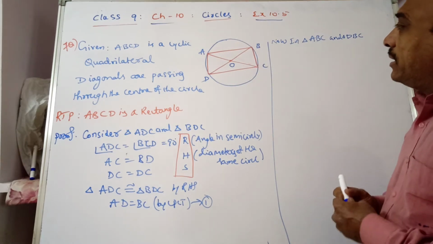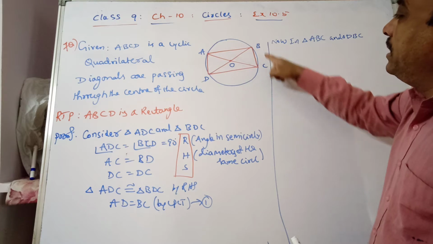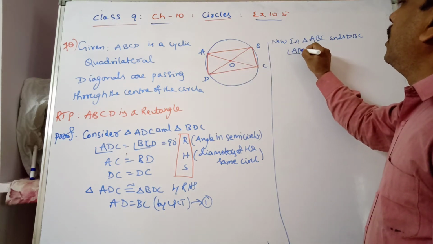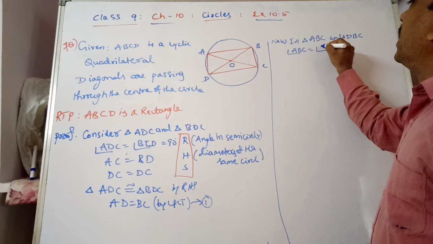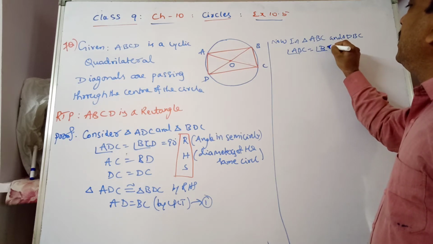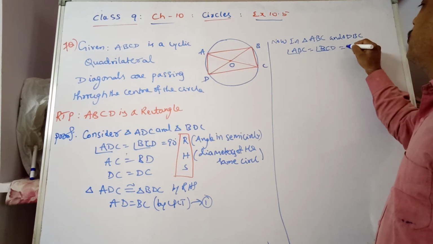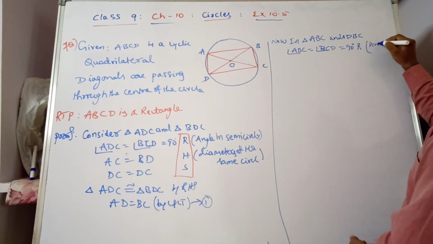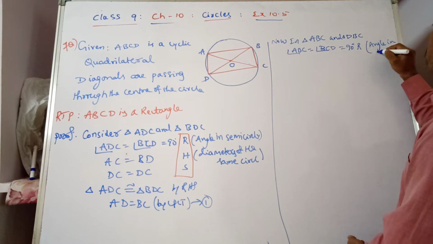Are you following? Angle ABC is equal to angle BCD, which is equal to 90 degrees. This is a right angle. The reason is angle in a semicircle.